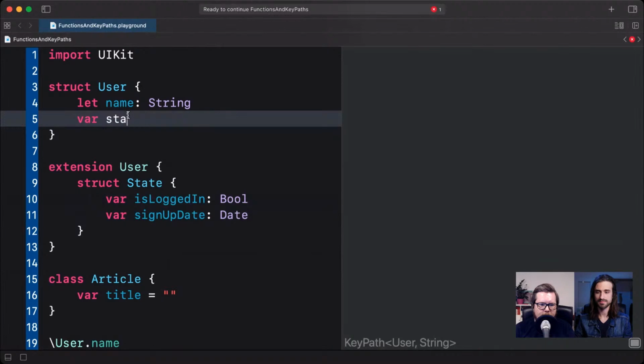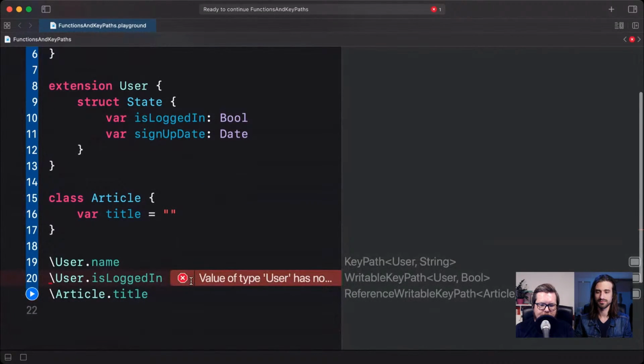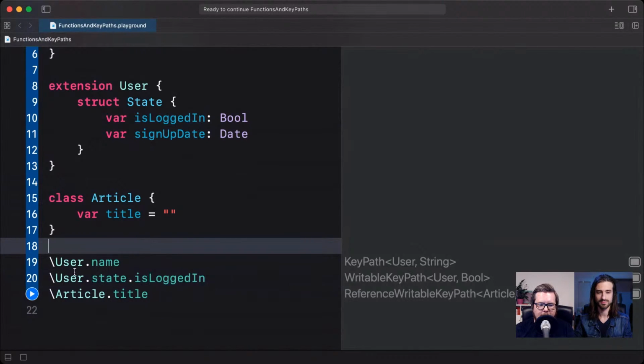And now we can add var state here instead, like that. And now if you want to refer to is logged in, we can see the type safety and the compile time checks in place. We cannot refer to this key path if it doesn't exist. We get a compile error, which is great. But now we can update this to say state dot is logged in. So we can refer to a complete path using key paths, not just to a single property, which is also really powerful.